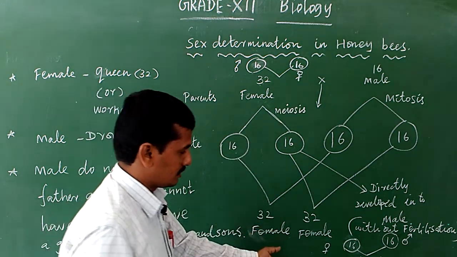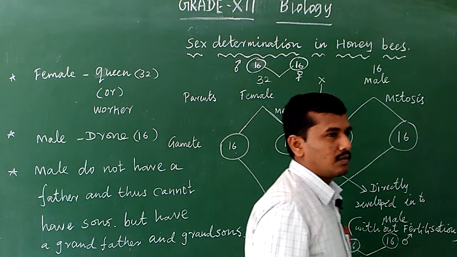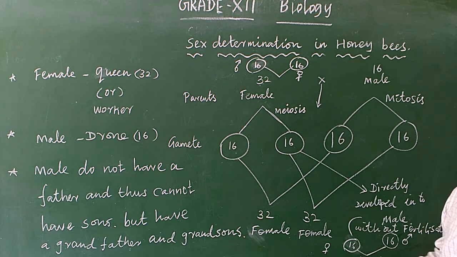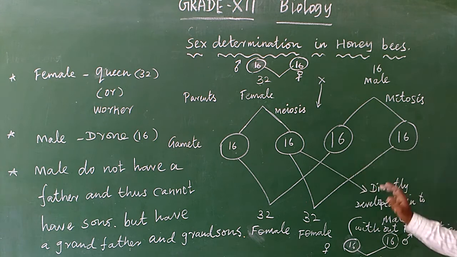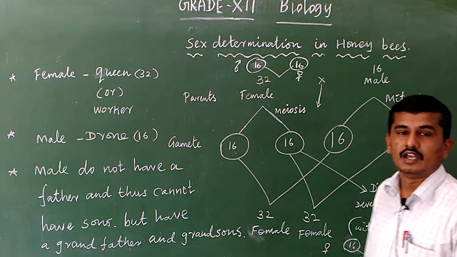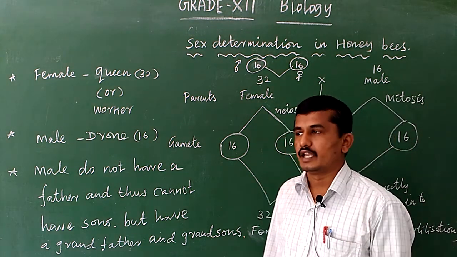The male after fertilization and after one generation, in the female organism produced in the first generation, the female again forms a gamete, and the gamete fuses, which means the grandsons are produced, so the male contains a grandson. The grandfather is also present and the grandson also present. The immediate father is absent for the particular male, only immediately producing the female child. Okay, this is actually sex determination in honeybee.